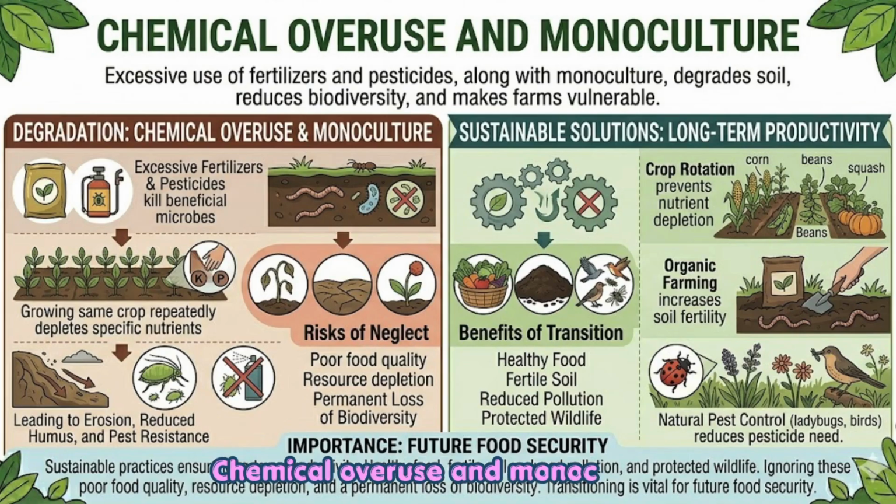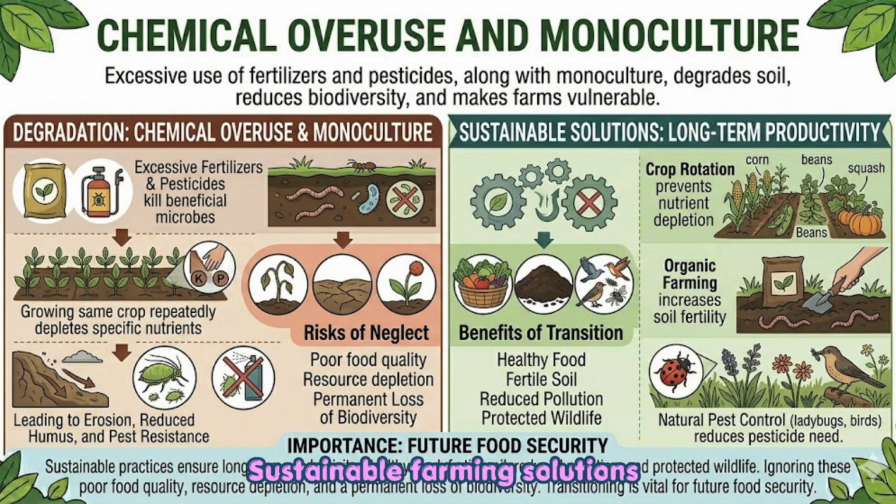Chemical overuse and monoculture. Excessive use of fertilizer and pesticide degrades soil by killing beneficial microbes and reducing humus, leading to erosion and pest resistance. Similarly, monoculture, growing the same crop repeatedly, depletes specific nutrients and reduces biodiversity, making farms vulnerable to failure.